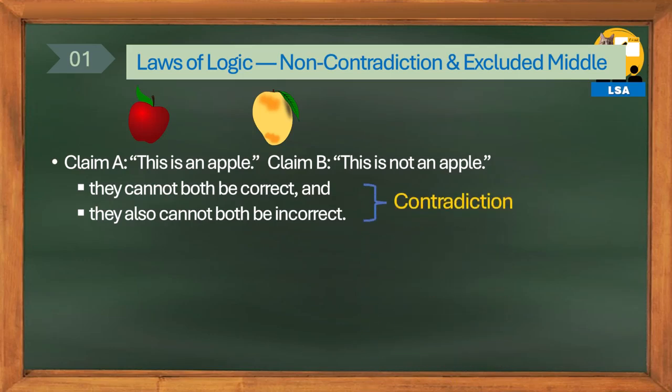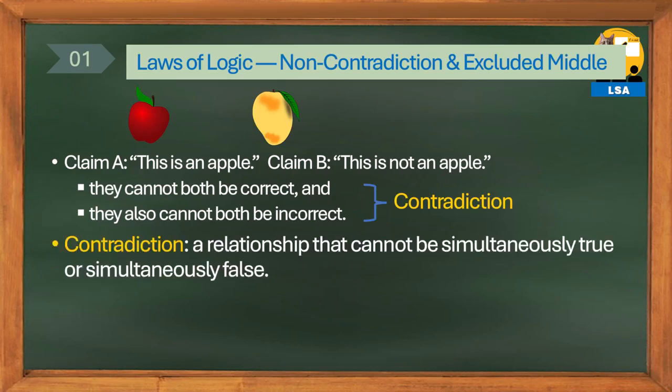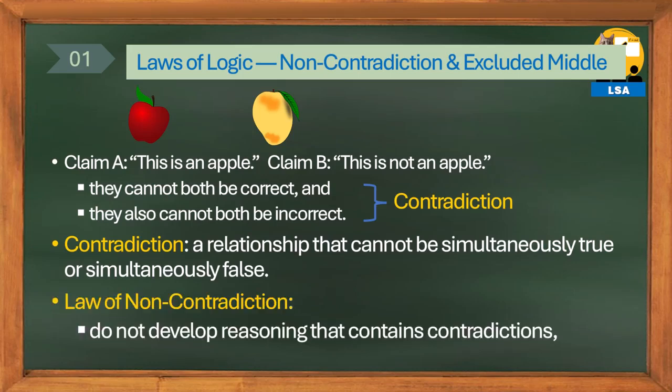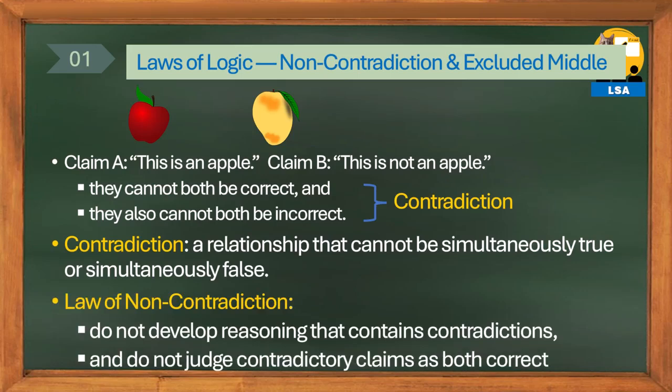By the same logic, pointing to the mango and saying it is not an apple and saying it is an apple are also in a contradictory relationship. Thus, because they cannot be simultaneously true or simultaneously false, understand that the two claims are in a contradictory relationship. The meaning of the law of contradiction is that one must not make two claims that are in a contradictory relationship, and one must not judge claims in a contradictory relationship to be correct.